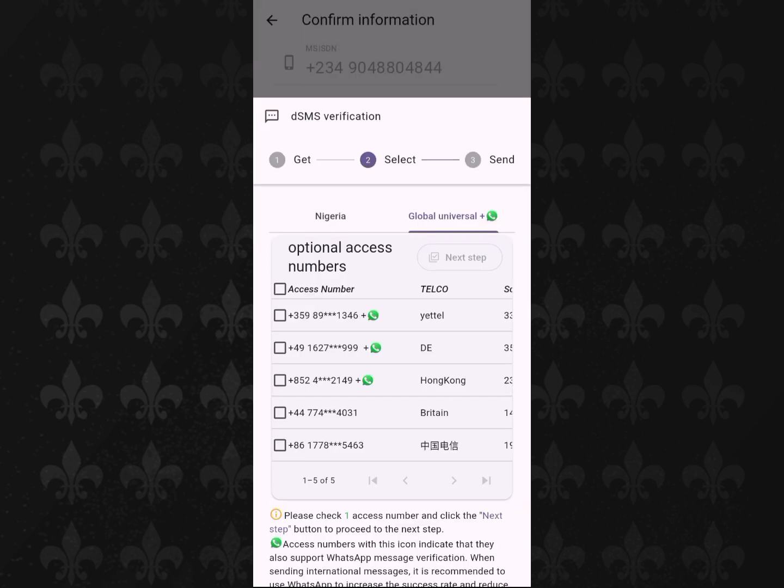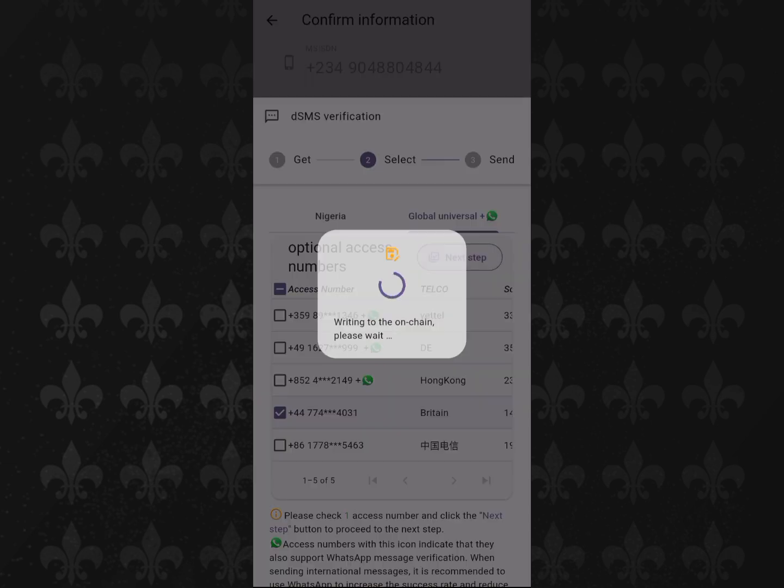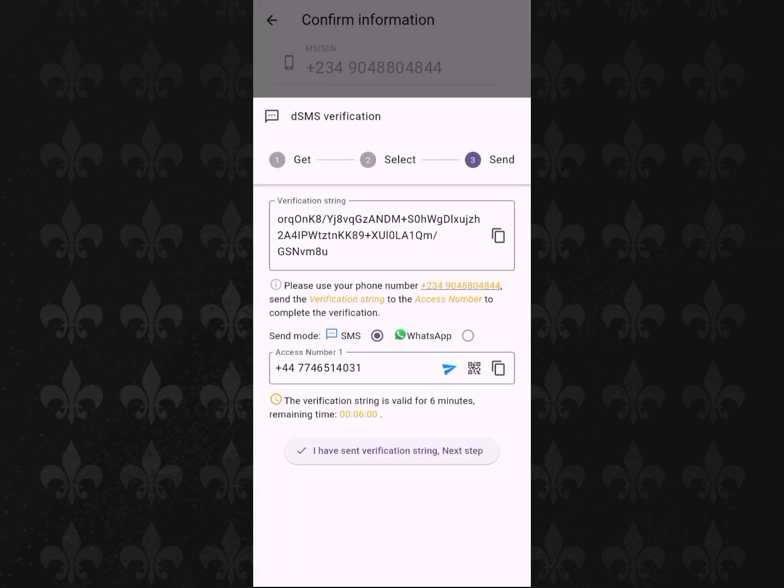Once you go over there, you get to select a country, but most preferably it is Britain. Once you select Britain, go over to the next step. So this is it. Once it gets to this place, copy this verification string. Copied.